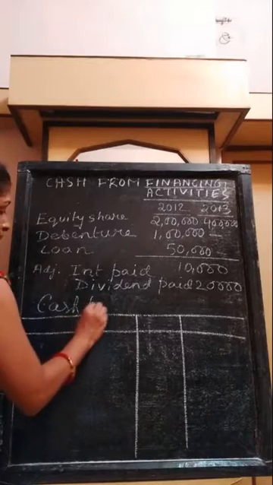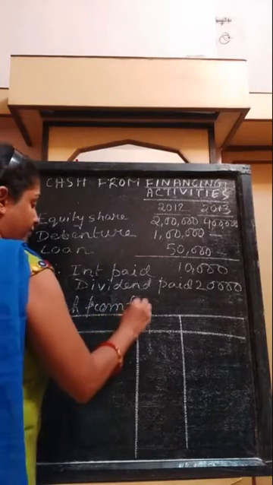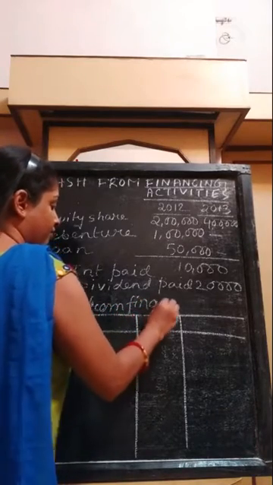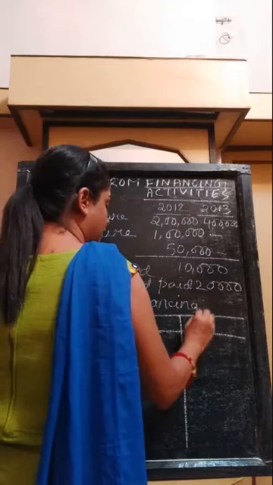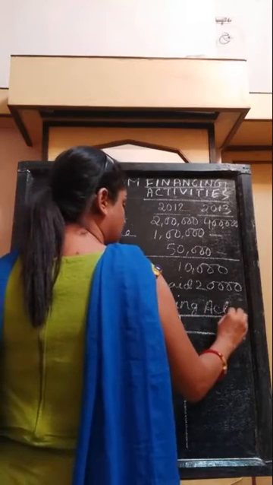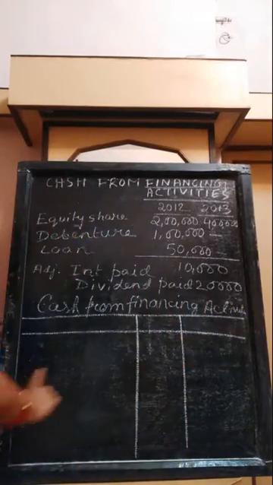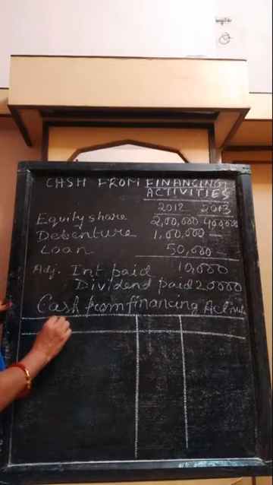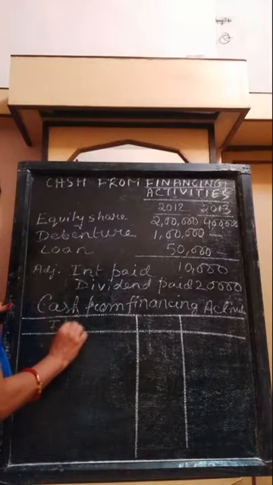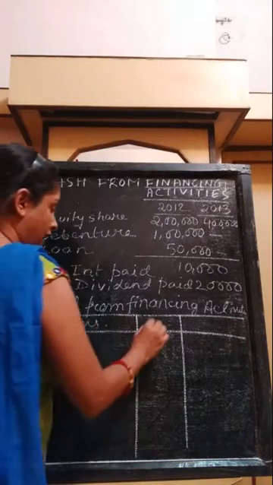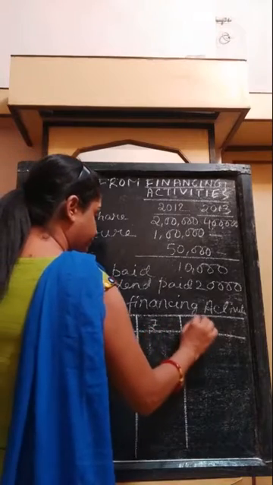This is the pro forma of cash from financing activities. Here you will write the items and here the amount.